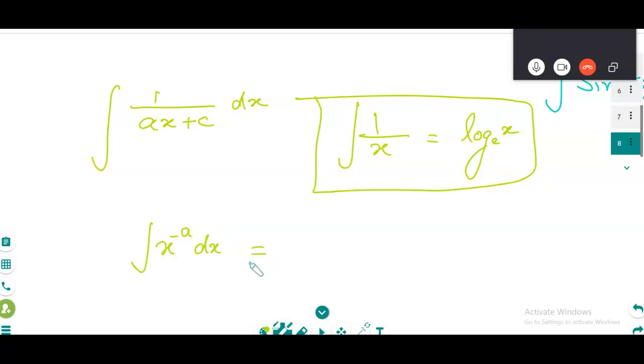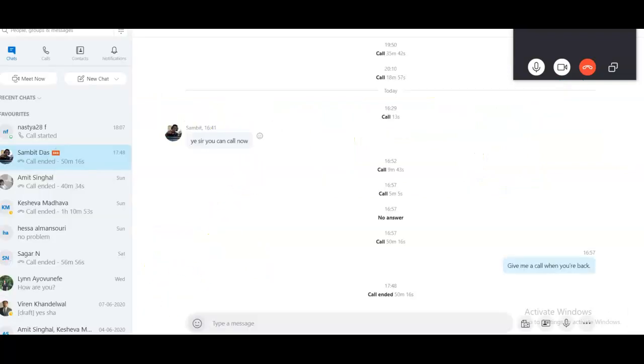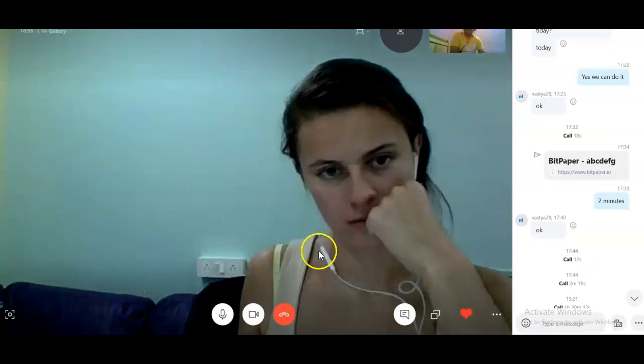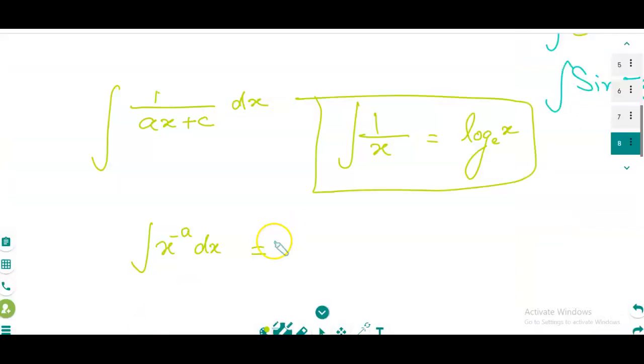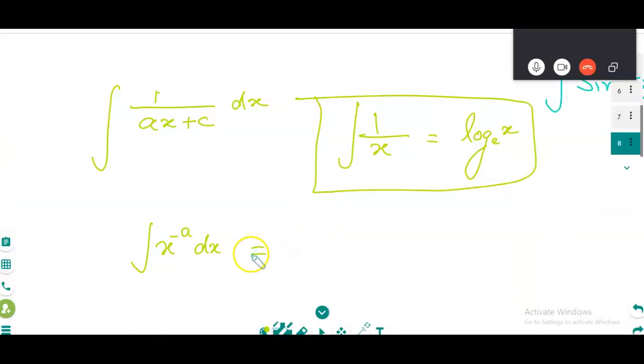Integration of x power minus a is going to be x power 1 minus a divided on 1 minus a. Good.